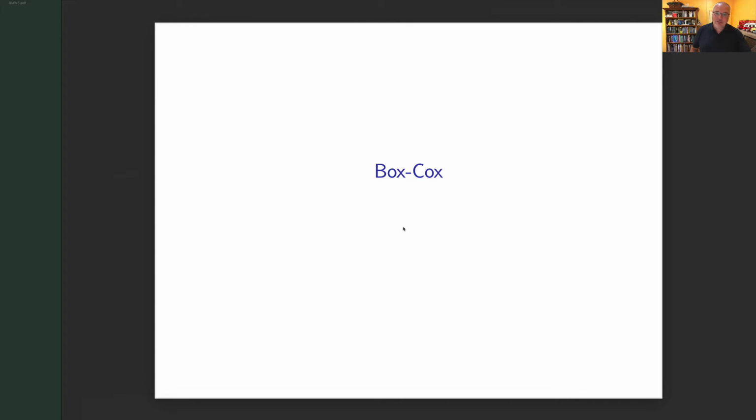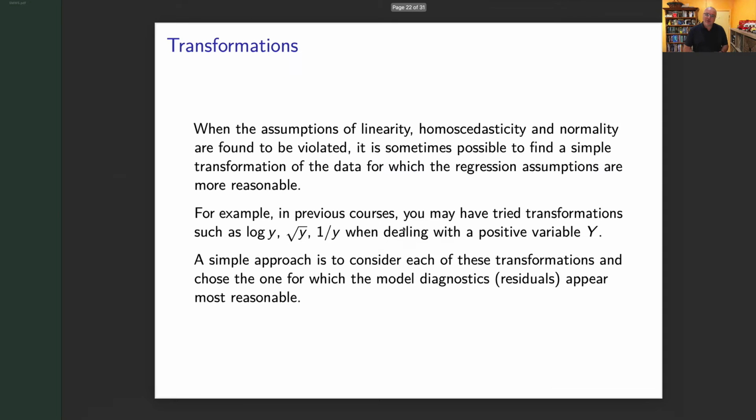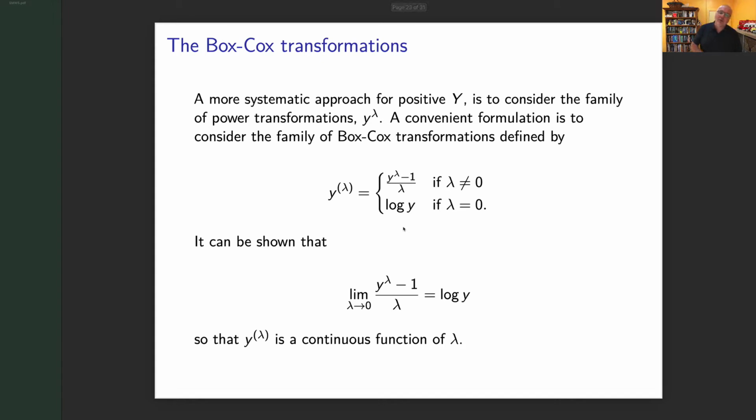So let's actually think about what Box and Cox are doing. As I said, sometimes we would try a transformation and look at it. Often, because we're taking logs, we need a positive variable. We have a look, we find the right one, and we're good to go. Can we automate this? Well, this is what Box and Cox did.